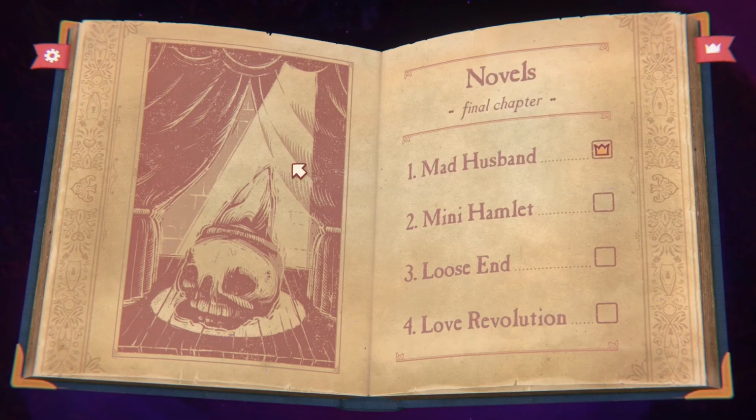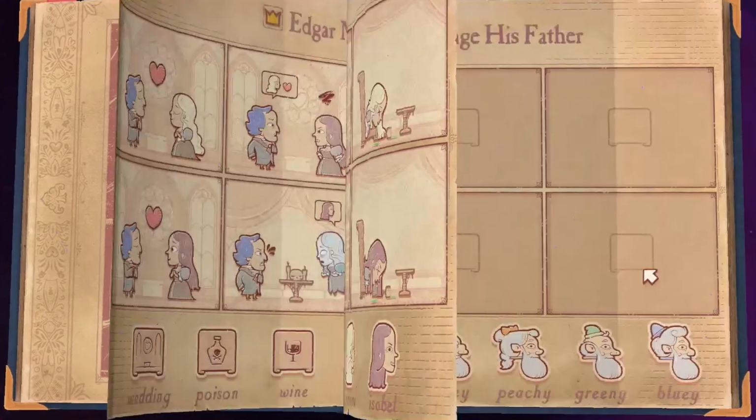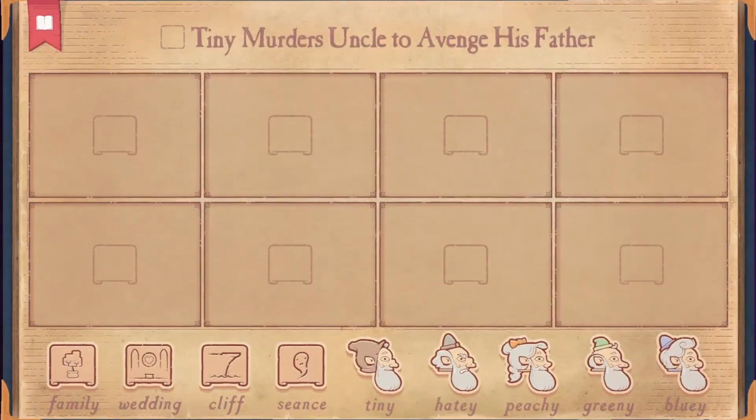Chapter 13.2, Mini Hamlet. Sounds like a sandwich. Alright, Tiny murders uncle to avenge his father. Okay, so we got a lot of characters in this chapter. We got a new one. We got a little Bluey here. Little Bluey, little Greeny, little Peachy, little Gray. They all look the same, which always confuses me when I'm trying to remember what their names are.